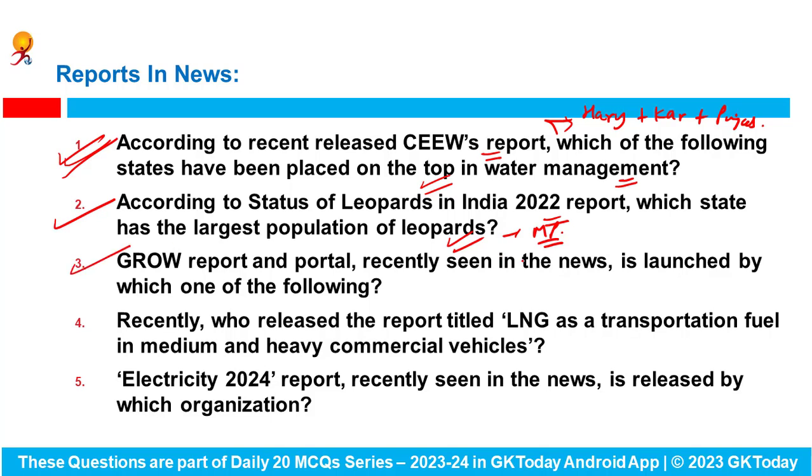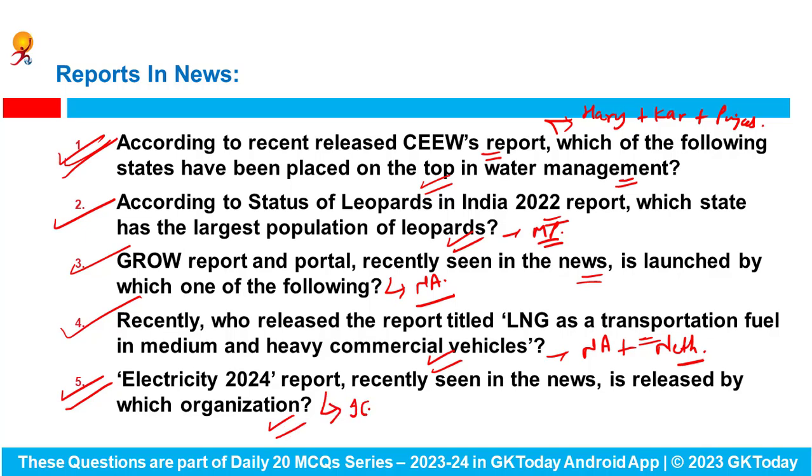Grow Reporting Portal recently seen in the news is launched by which one of the following? Grow Reporting Portal has been released by Niti Aayog. What is the full form of GROW? It stands for Greening and Restoration of Waste Land with Agroforestry. Recently, who released the report titled as LNG as a Transportation Fuel in Medium and Heavy Commercial Vehicles? This is the Niti Aayog along with Netherlands Embassy. Electricity 2024 report recently seen in the news is released by which organization? This report has been released by International Energy Agency. Fine. So these are the most important current affairs and the news from today.